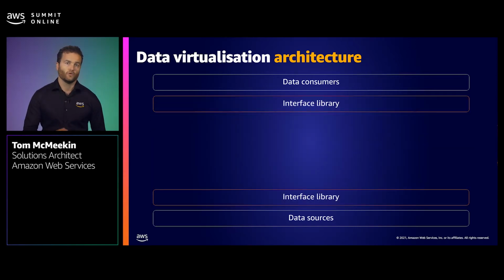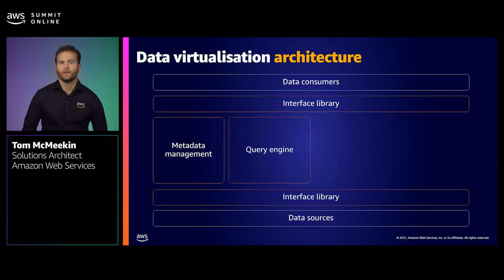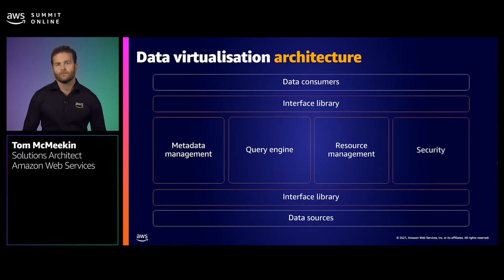First, there needs to be both north and southbound interfaces to provide end user and data source interaction. Next, we need metadata management, responsible for cataloging, lineage, and data discovery. Now, alongside this, we need a query engine which provides query planning, optimization, and a platform for executing your queries at scale. We also need some form of resource management, providing resiliency of the platform and load management and scalability. And finally, but most importantly, is security, where we need to be able to define policies and controls to provide granular access and auditability.